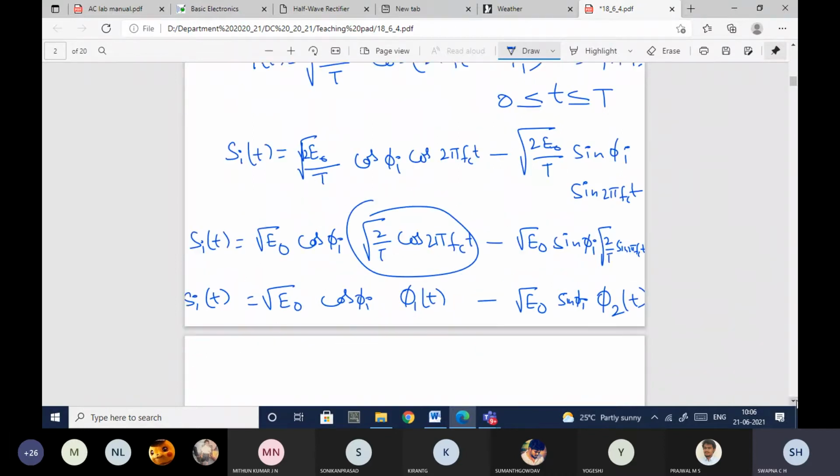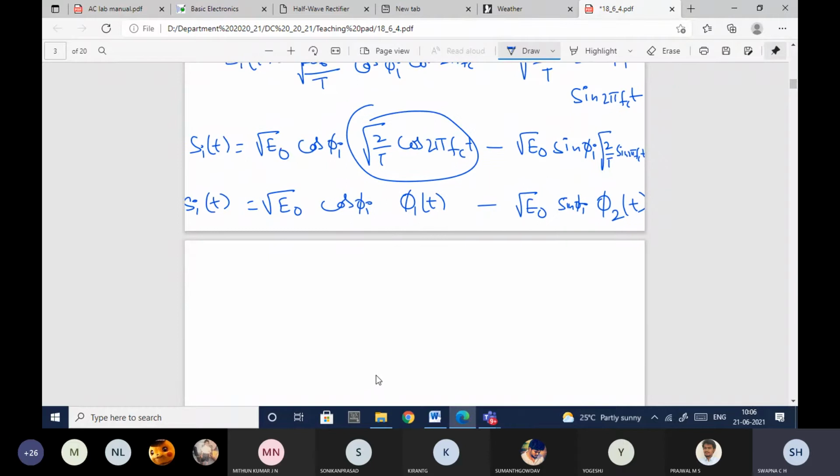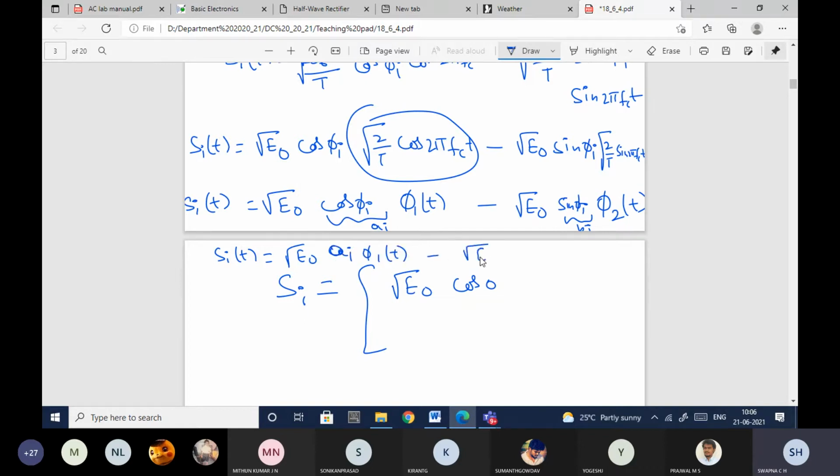This again I can represent in vector form. So the Si vector is nothing but root E naught cos phi I. Let me take cos phi I as AI and sin phi I as BI. So Si of t will be equal to root E naught AI phi 1 of t minus root E naught BI phi 2 of t. So this Si can be represented as root E naught AI and minus root E naught BI. This is your Si vector.